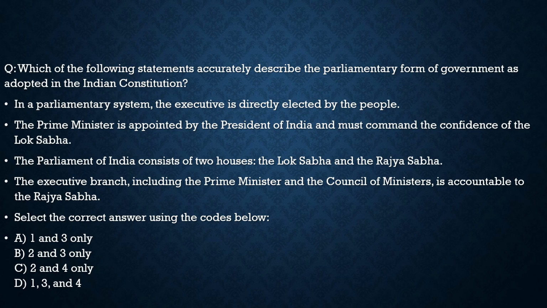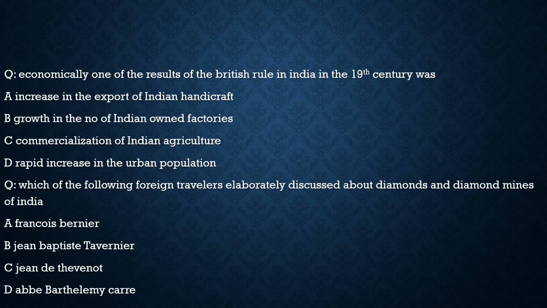Now with this, let's move to the last part of our discussion, which is going to be the previous year questions. Here the first question says, economically, one of the results of the British rule in India in the 19th century was: first, increase in the export of Indian handicraft. No. Second, growth in the number of Indian owned factories. No, that was not the result of it. Third, commercialization of Indian agriculture. 100% correct. What is the fourth statement? Rapid increase in the urban population. Now this is also incorrect. So for this question, the correct statement is option C.